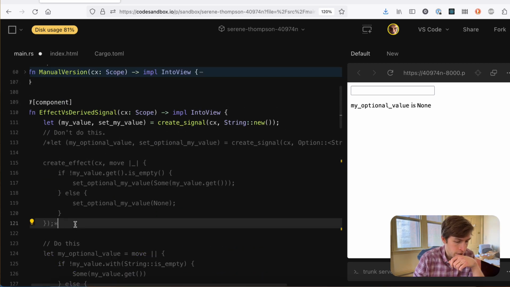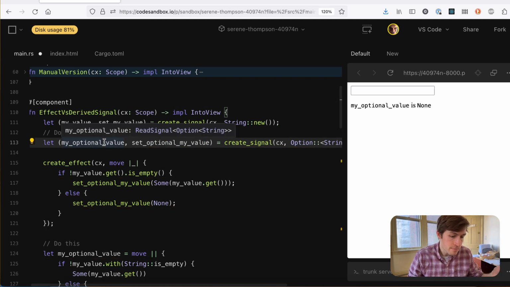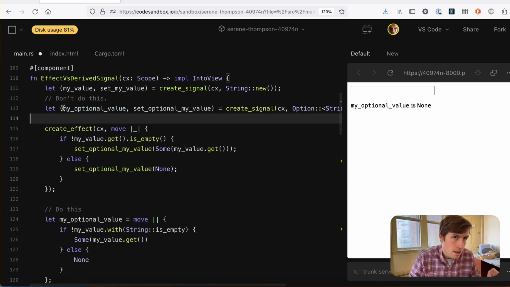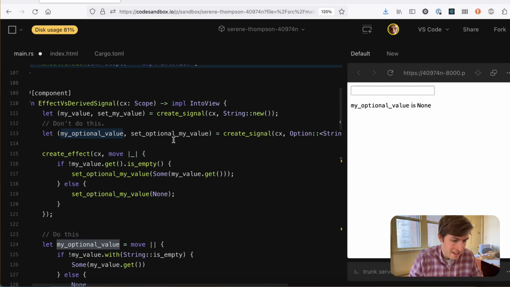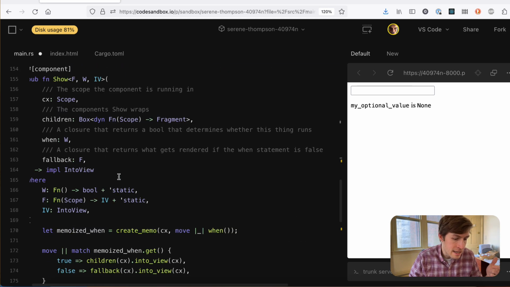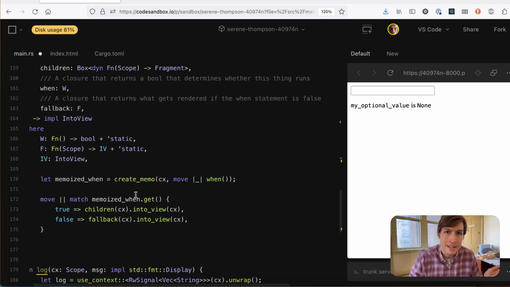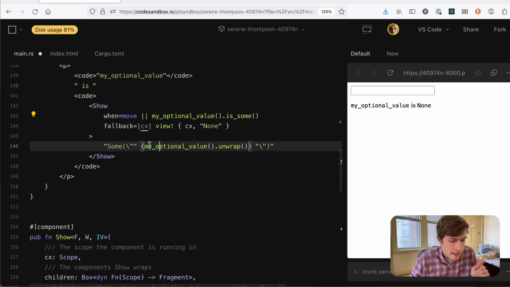In this situation, where you're creating an effect, and you're creating a second signal, and you're writing into it, you'll notice when I wrap the show around this now, it actually only depends on my optional value. But my optional value is a signal, and it will trigger whenever this updates. And you're not necessarily guaranteed the order that an effect asks for the signals. My optional value is what it is depending on here.